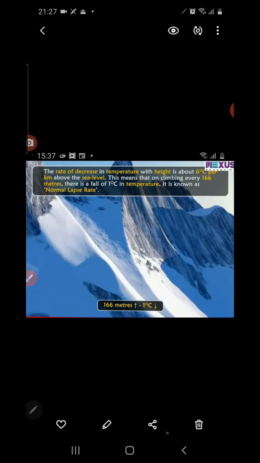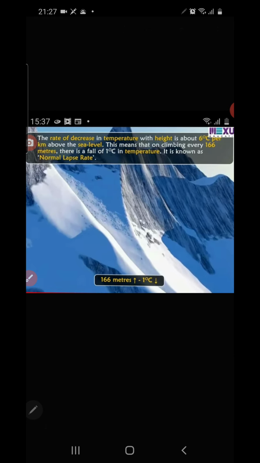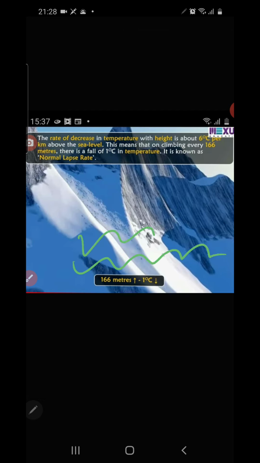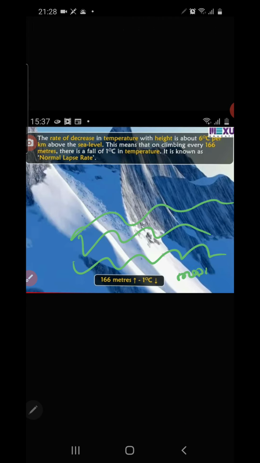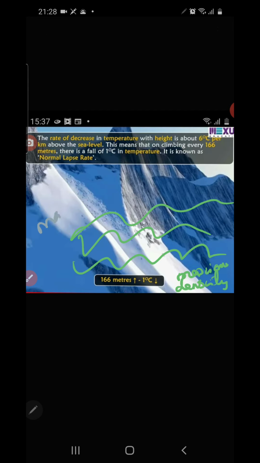The density of the air is maximum in the lower layers of the atmosphere. Understood? What do you mean by maximum density of air? That means thickness of gases.